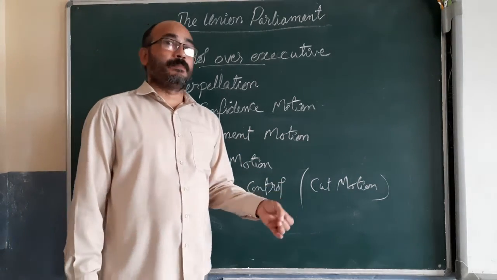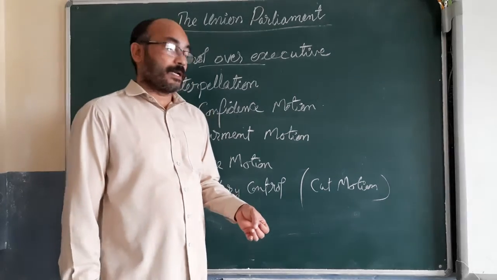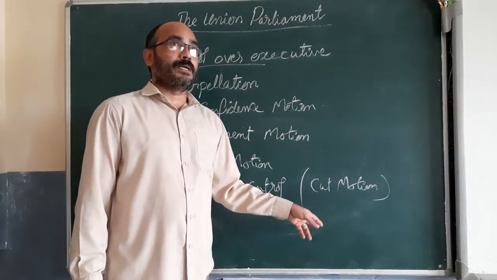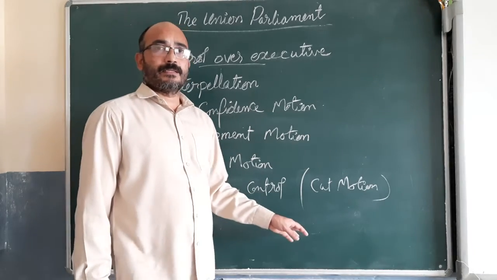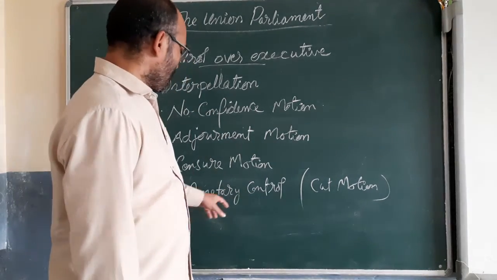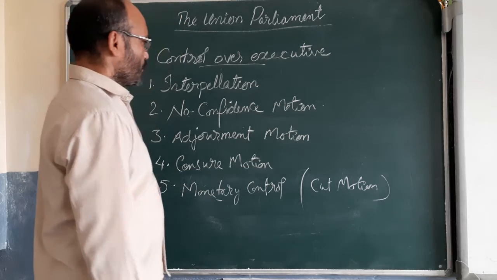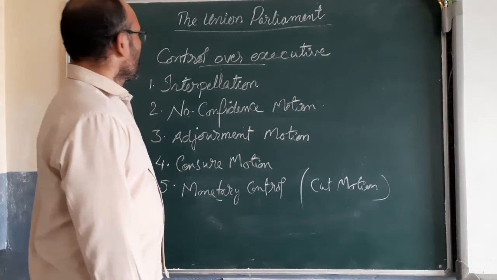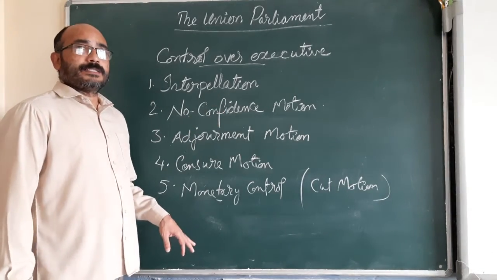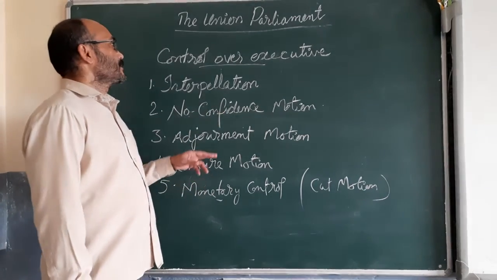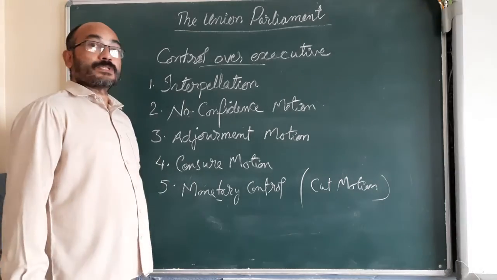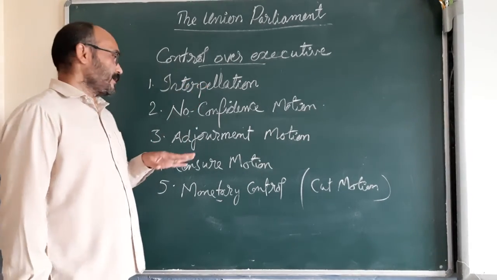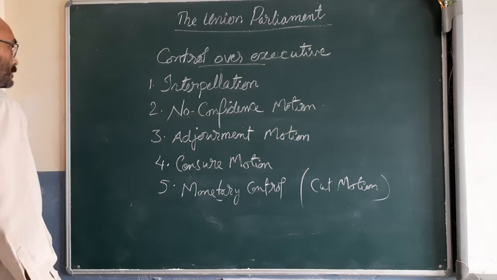On financial bills also a cut motion is allowed. A money bill can also be passed in the Lok Sabha only. That's why the cut motion also comes under the power of the Lok Sabha. So these are the ways the parliament exercises control over the executive. Okay. Next we learn